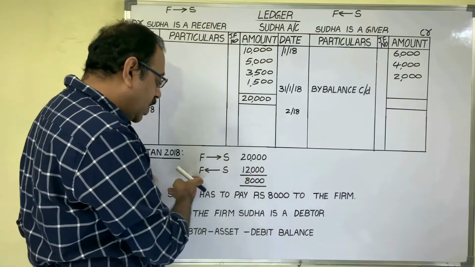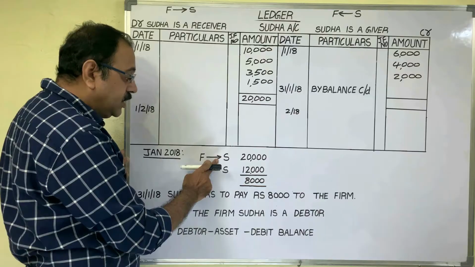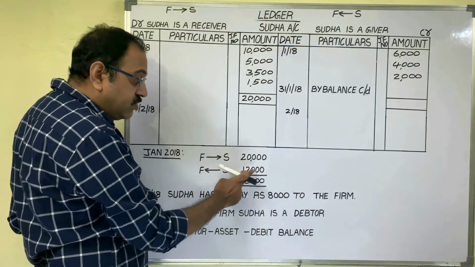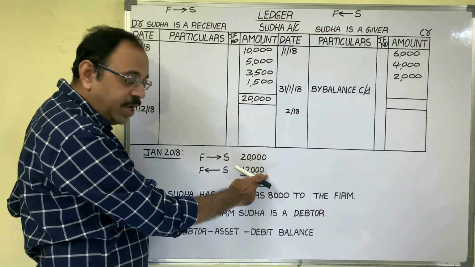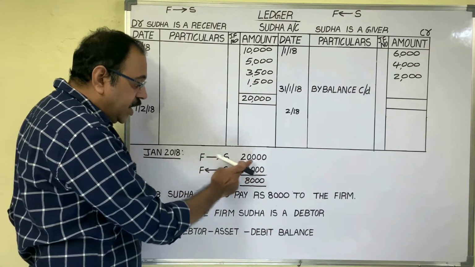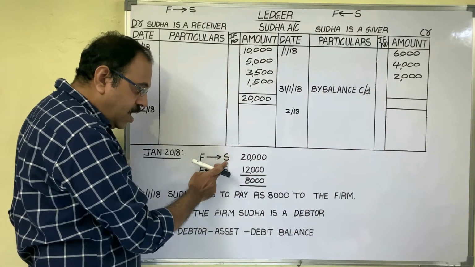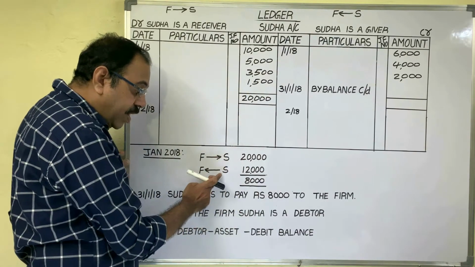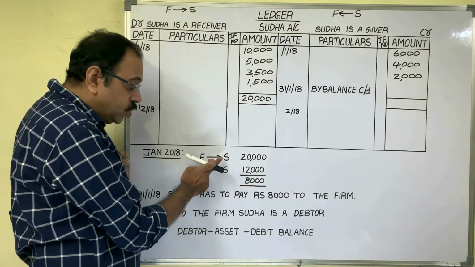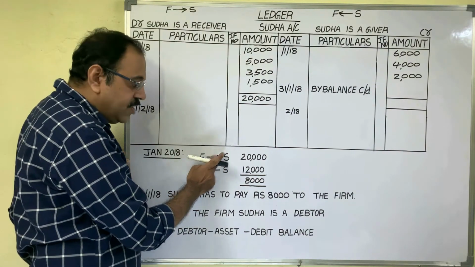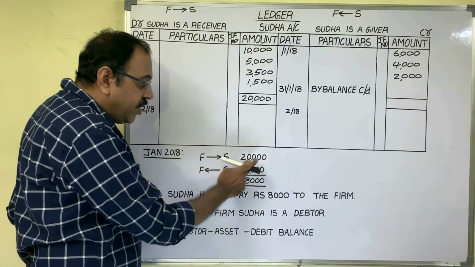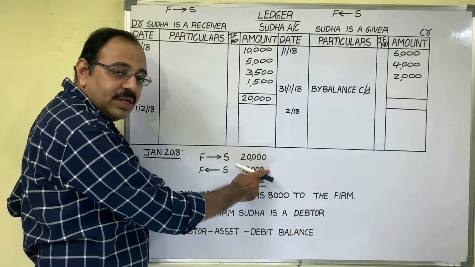If you do the totals, the debit total is 20,000 rupees and the credit total is 12,000 rupees. It means the firm has given 20,000 benefit to Sudha and has taken 12,000 rupees benefit from Sudha. So Sudha is a receiver for 20,000 rupees and a giver for 12,000 rupees.